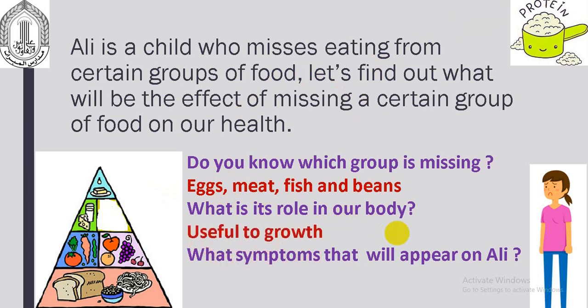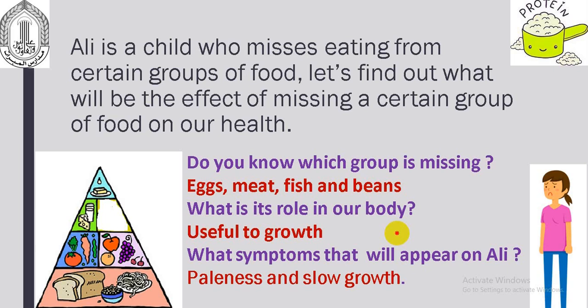So, think with me. If it's useful to growth and Ali is not eating these foods which are useful to growth, then what will happen to him? He will not grow well. Very good. So the symptoms are paleness and slow growth. Very good. Now, in the same way, we are going to see what is the importance of each food group for our body.